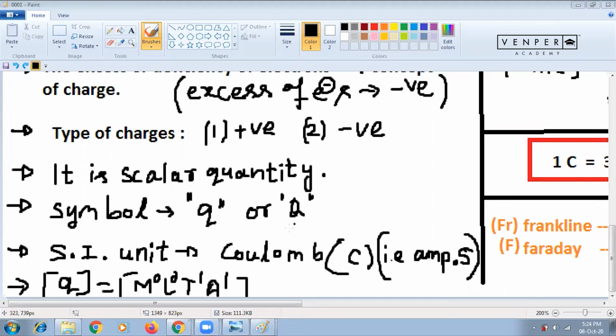And the SI unit is Coulomb. This is actually a scientist's name. Written Coulomb, COULOMB, and the letter is capital C. And for Q, the dimension is M0 L0 T to the power 1 A to the power 1.